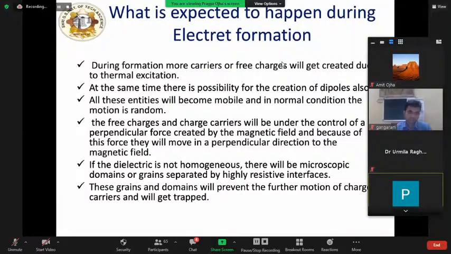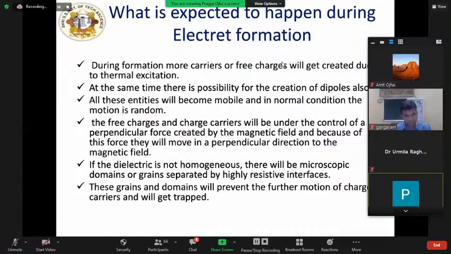A lot of work with different materials like waxes, resins, etc. was done. In most of the cases, it is observed that there is a deposition of charge on the surface perpendicular to the magnetic field, even though there is no magnetic force in that direction. Therefore, in magnetoelectret studies, the main objective is to develop a theory to give a satisfactory explanation to the development of charge on the surface perpendicular to the magnetic field. So people try to explain it in many ways.